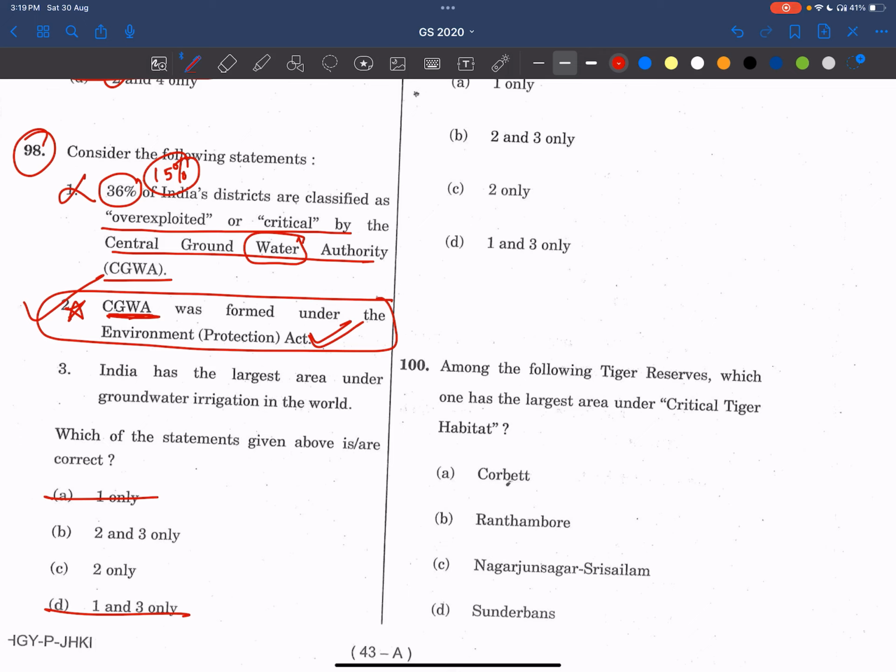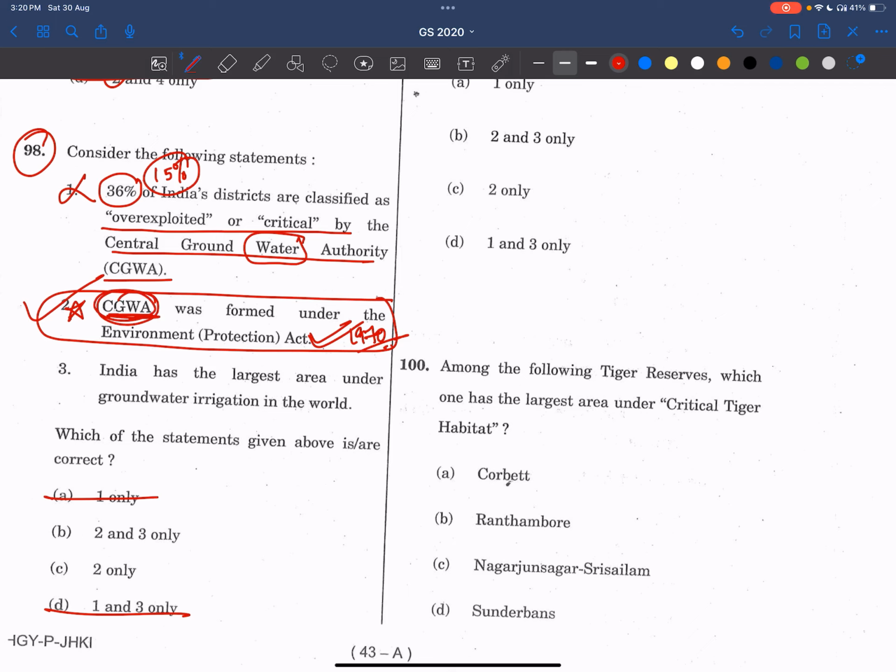Okay, and see, this is under the Ministry of Jal Shakti. It is an apex body responsible for the maintenance and management of groundwater, and for monitoring, assessment, and regulation of groundwater resources across the country. It was established in 1970. Let us see, this organization is very important.